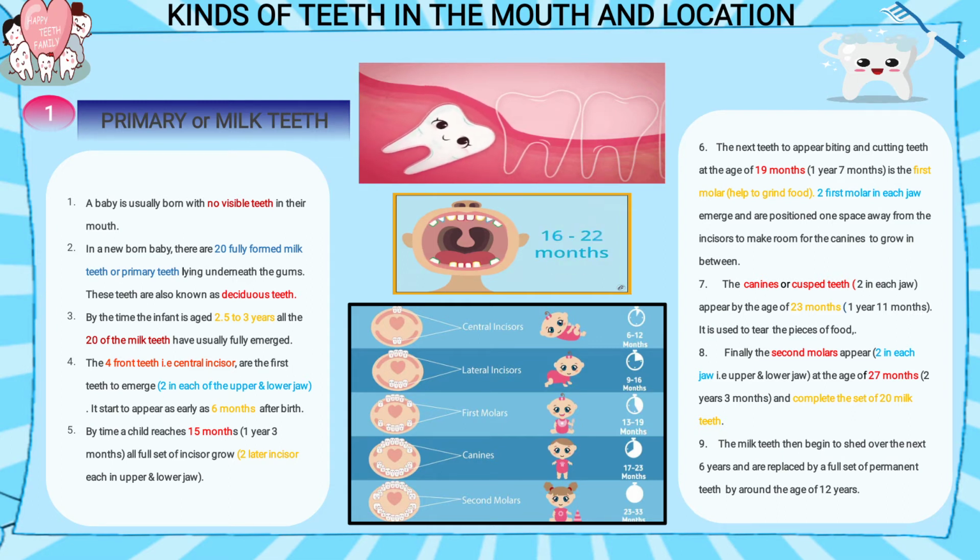Now after emerging, the milk teeth will shed off. The milk teeth start to break, fall out. They shed over the next 6 years. When the child reaches 6 years, the teeth shed off one by one. Till 12 years, all 20 milk teeth shed off, one by one.